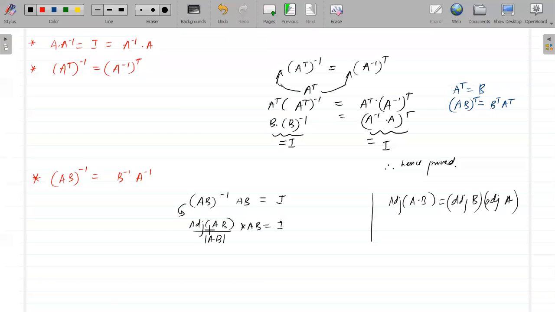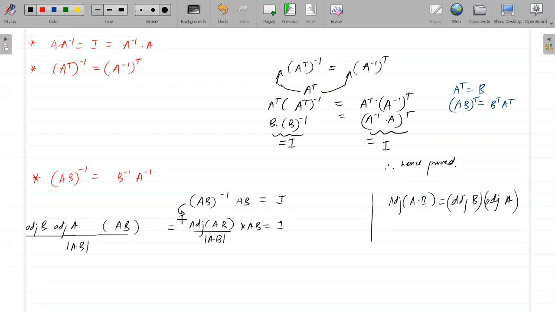This will be adjoint of B into adjoint of A, into AB, divided by determinant of A into determinant of B. This is equal to the identity matrix, right?